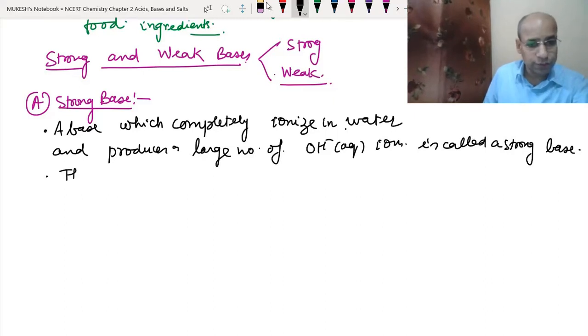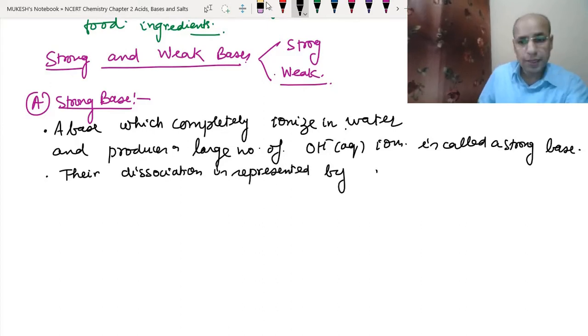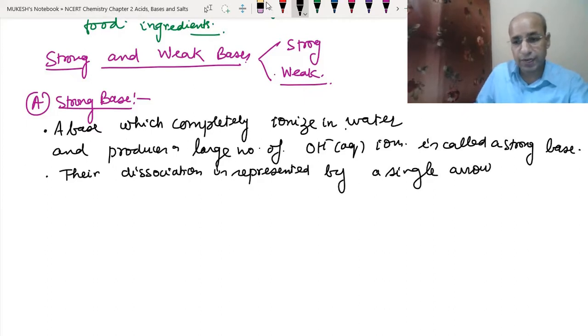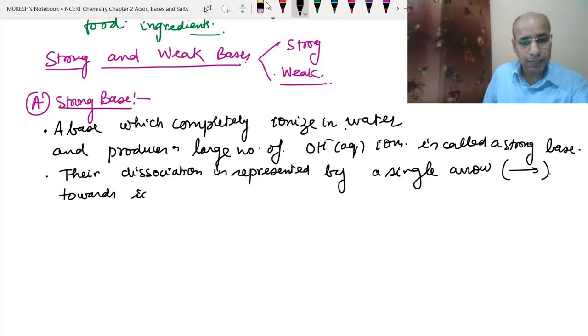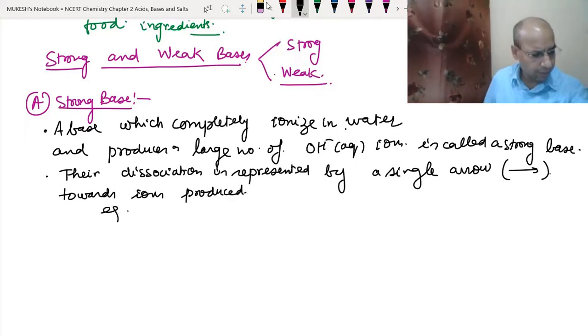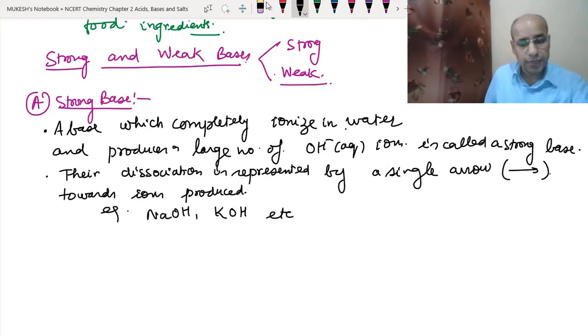Their dissociation is represented by a single arrow, just like we have done with the strong acids, pointing towards the ions. Let's take some examples: NaOH, KOH, etc. are examples of strong bases.